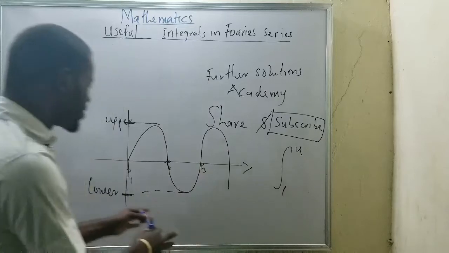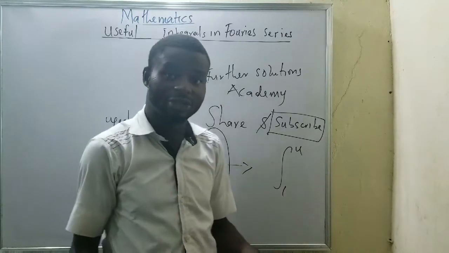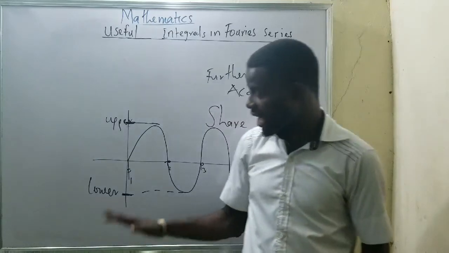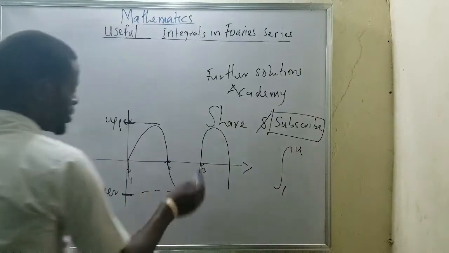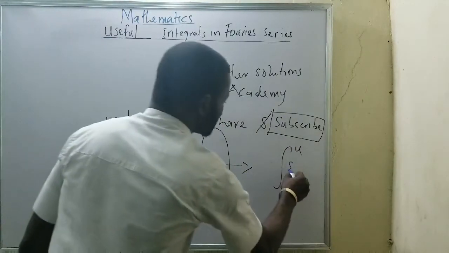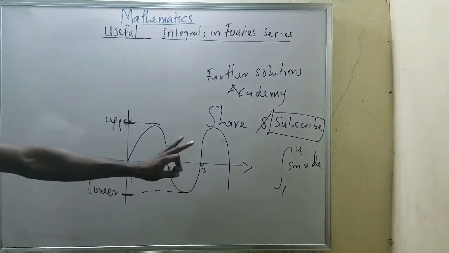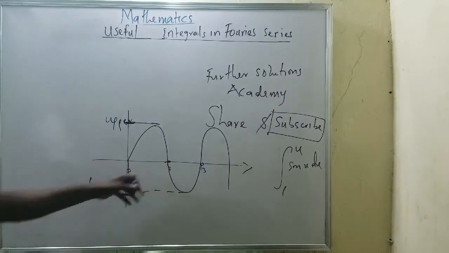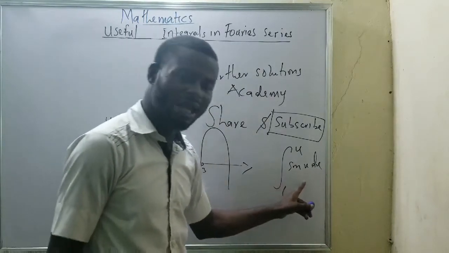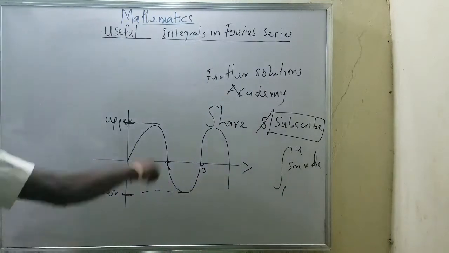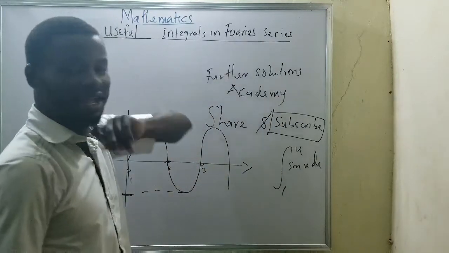Now, this movement is always on trig. This is how trig behaves. There are three types of trig ratio: we have sine, we have cosine, and we have tan. Now, it means the movement is already on tan of the function of x. This is a function of x. When you plot any graph on sine, you have it this way. It will always move this way. Now we are applying it when it comes to Fourier series.